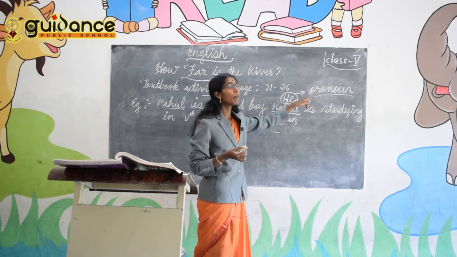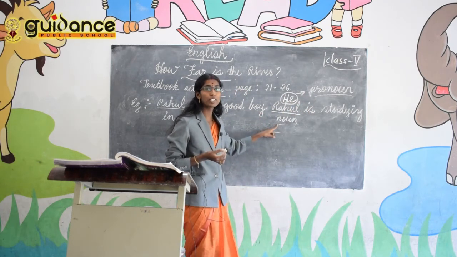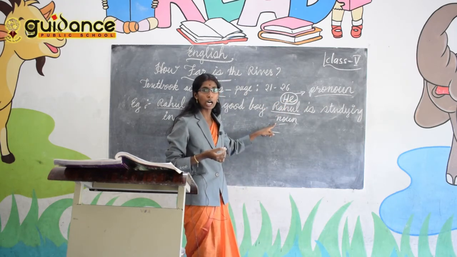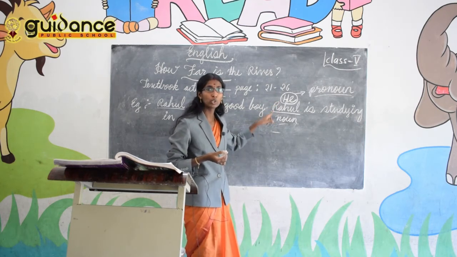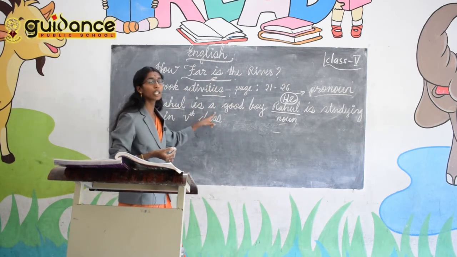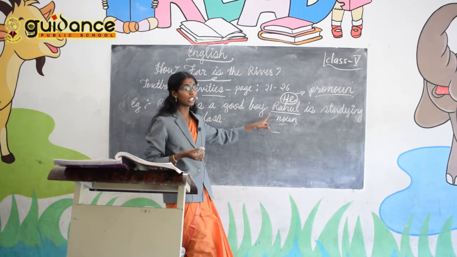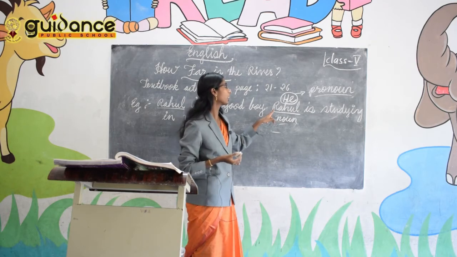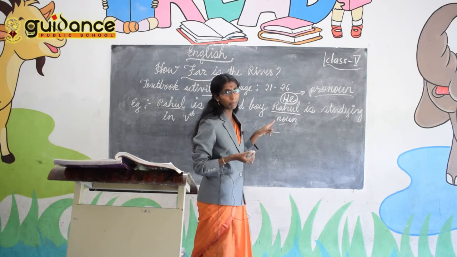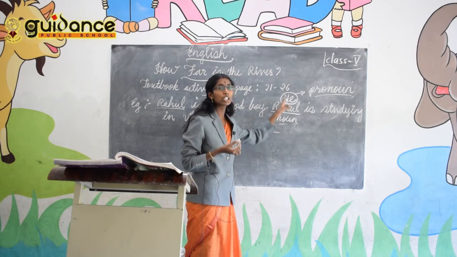So he becomes a pronoun. So what do you mean by pronoun? The words which we use instead of a noun, we call pronouns. Understand? Instead of repeating the names, we use some words that are called pronouns. So here, in the sentence Rahul is a good boy, we already told the name Rahul. So in the second sentence we didn't want to repeat the name, so we use the word he. So he becomes the pronoun. The words which we use in the place of a noun we call pronouns.